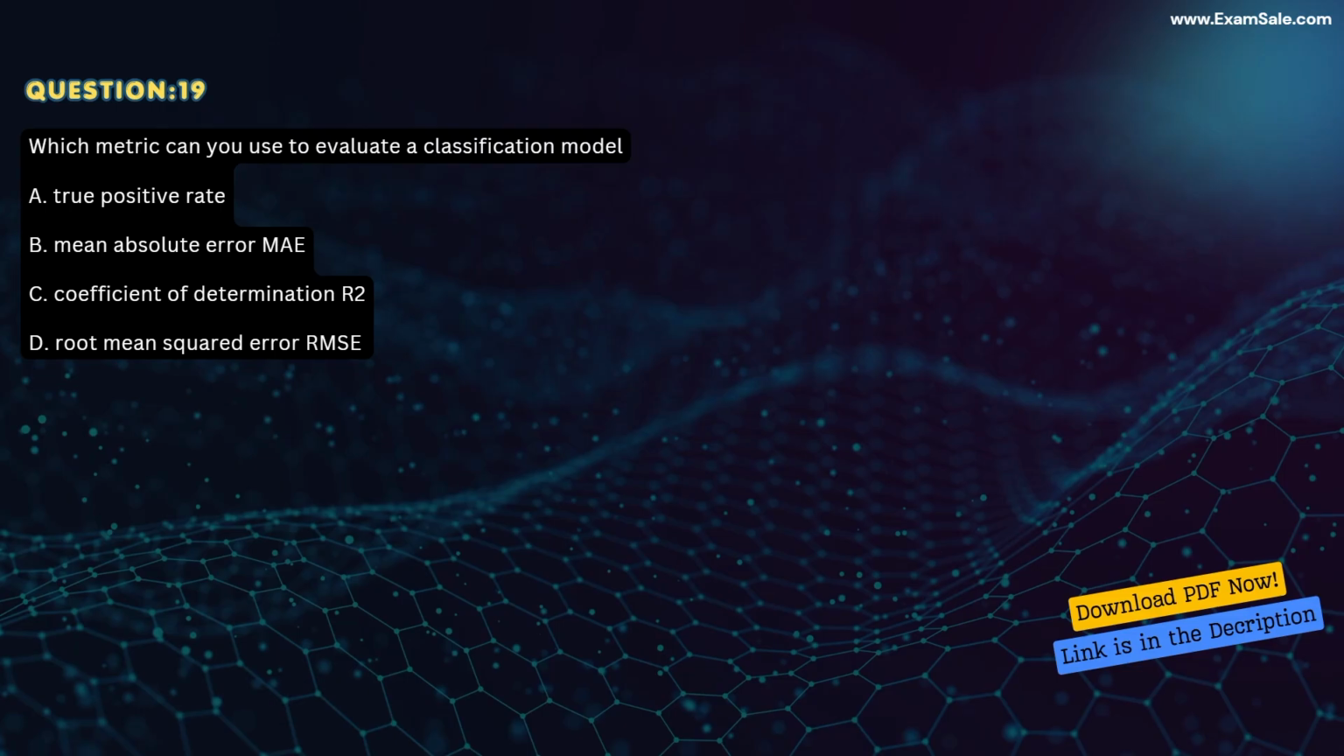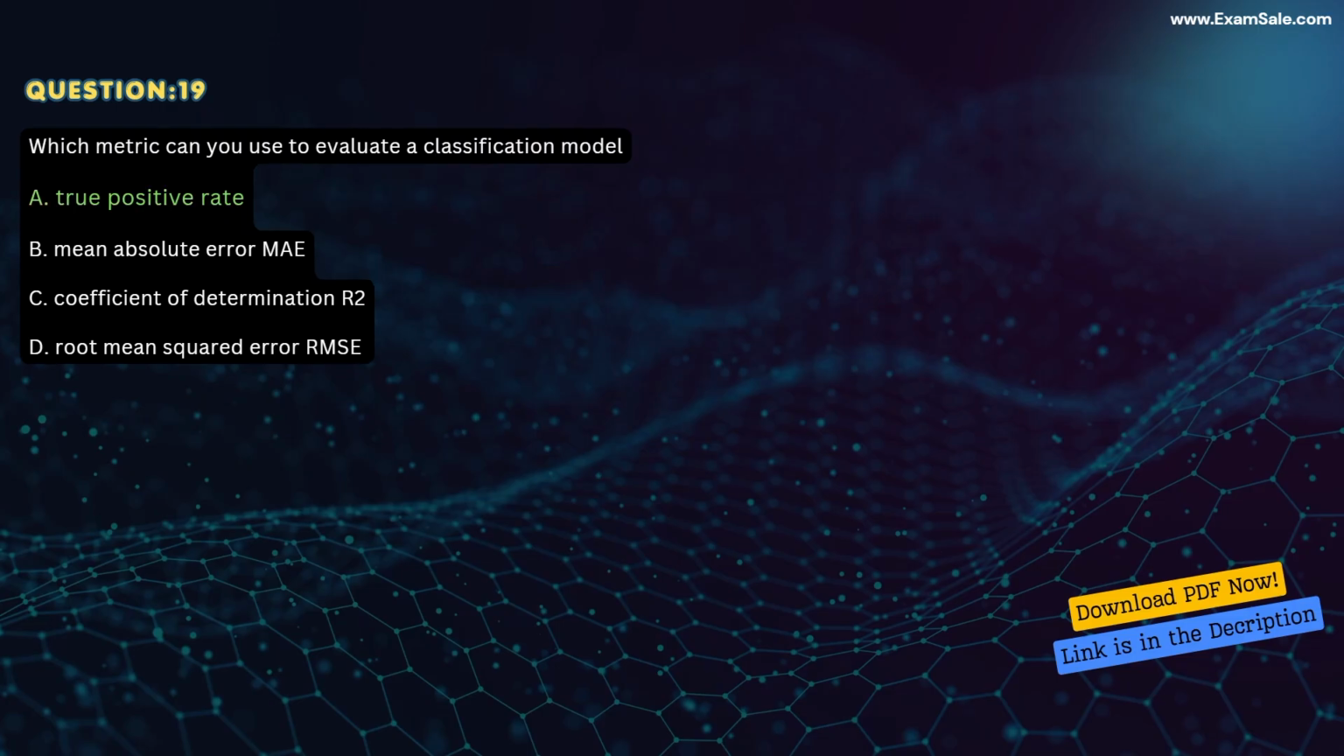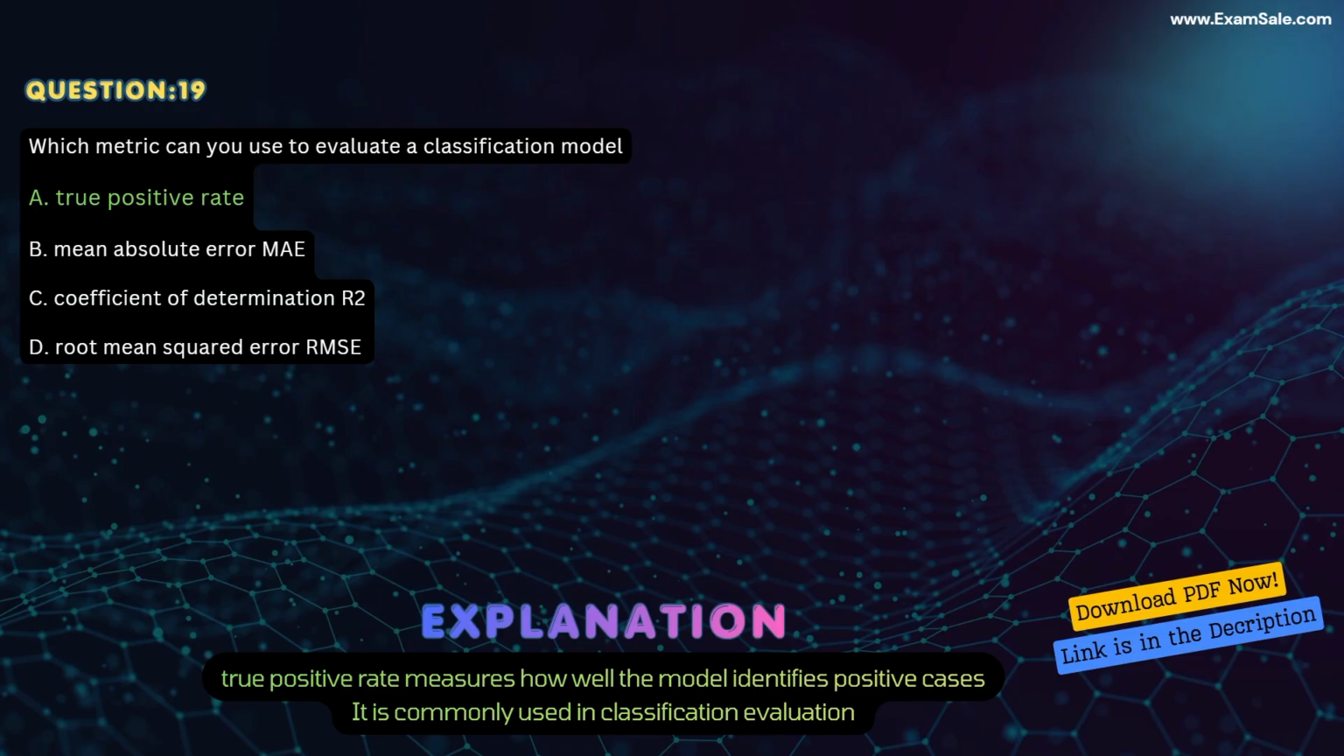Question 19. Which metric can you use to evaluate a classification model? A. True positive rate. B. Mean absolute error MAE. C. Coefficient of determination R2. D. Root mean squared error RMSE. Correct answer A. True positive rate. Explanation. True positive rate measures how well the model identifies positive cases. It is commonly used in classification evaluation.